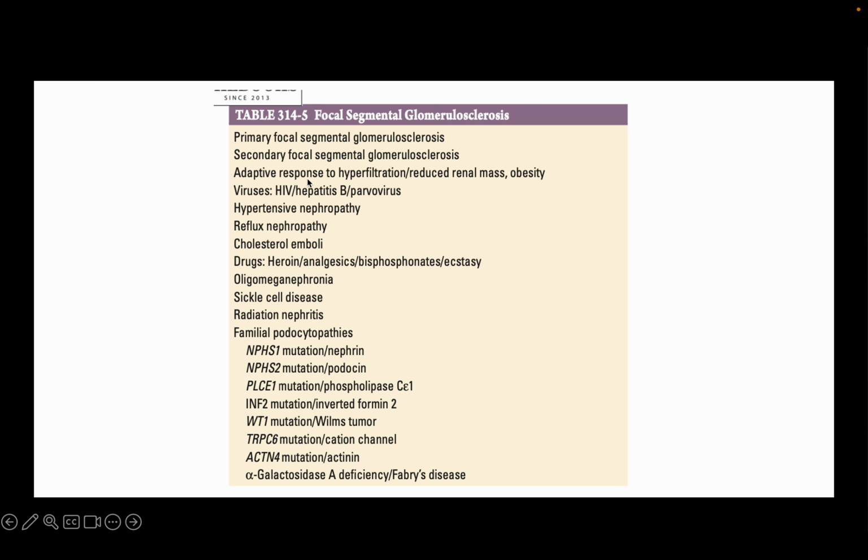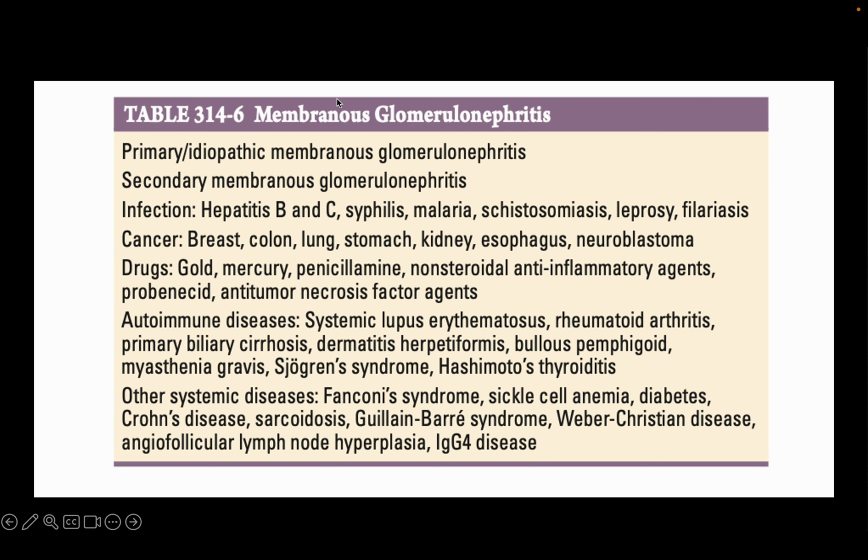Mainly you need to remember HIV is one cause, hypertension, reflux nephropathy, obesity, sickle cell, all these possibilities, and these congenital FSGS-like syndromes. So primary membranous nephropathy is due to the PLA2R (phospholipase A2 receptor) antibody and thrombospondin. Secondary can be due to hepatitis B, hepatitis C, malaria, schistosomiasis, leprosy, or cancer. Solid cancers are all causes.